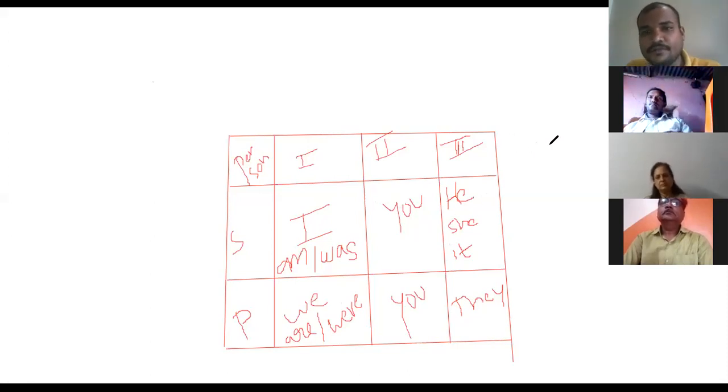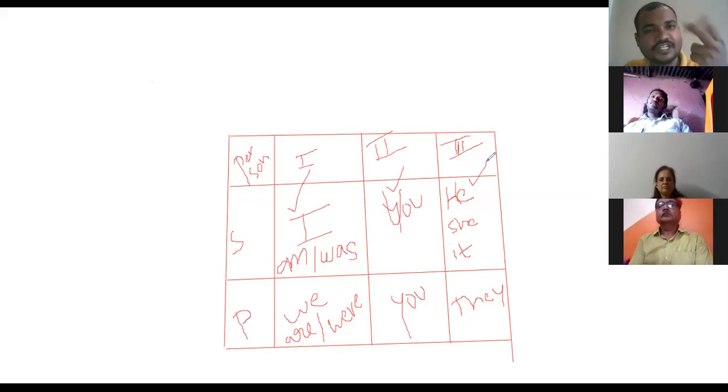Beside this table, you can give the examples, at least 2 examples for one pronoun. All right? So 2 examples for one pronoun. For example, for I, 2 examples. Right? For example, you, 2 examples. Right? He, she, it. For he too, she too, it too.